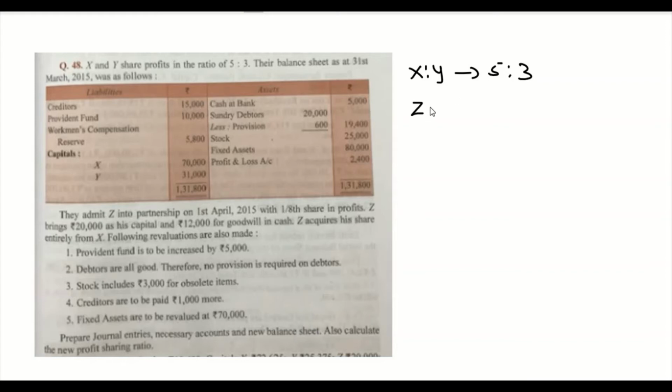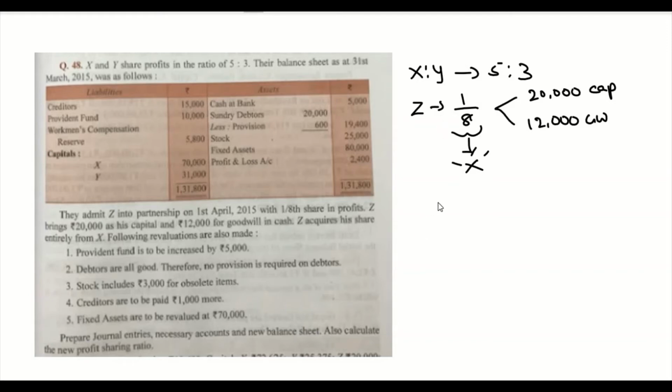They admitted a new partner Z for a 1/8 share in profit, and for this he is going to bring 20,000 rupees as his capital and 12,000 rupees as his goodwill. He is acquiring the entire share from Mr. X. Y is not contributing anything.